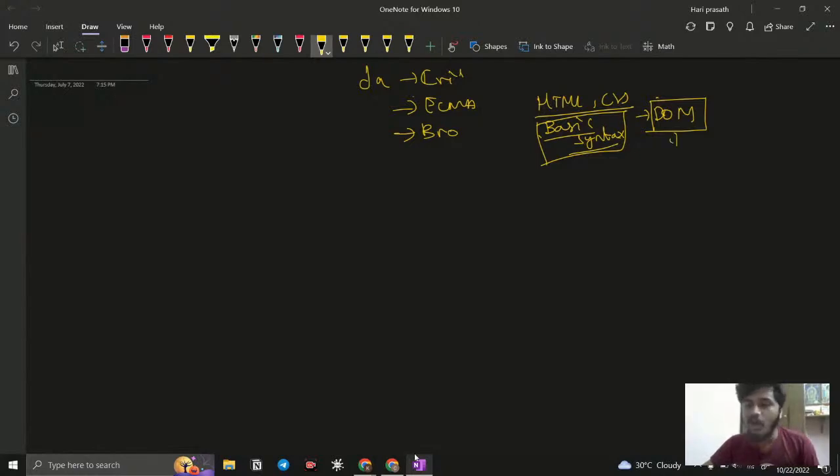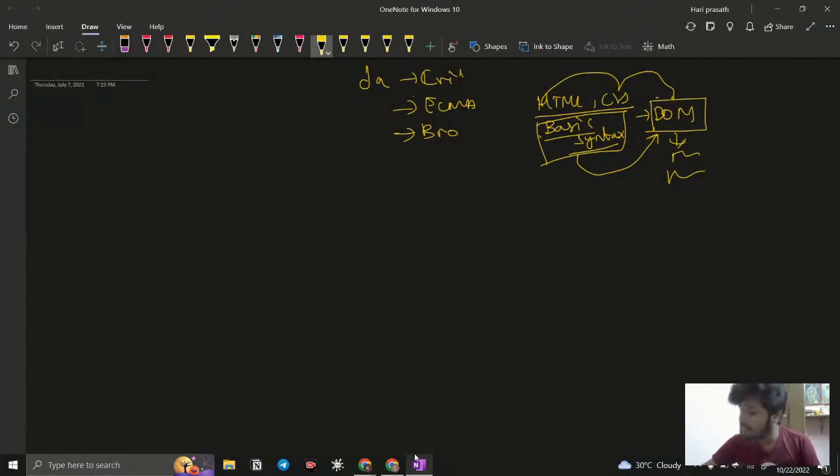Same like this, in the DOM we have some properties and some methods. What they do is they are responsible for changing the HTML and CSS, and by using JavaScript we are able to access them, right? So that is what is going to happen. This is what you need to do. Okay, so this is all about JavaScript.